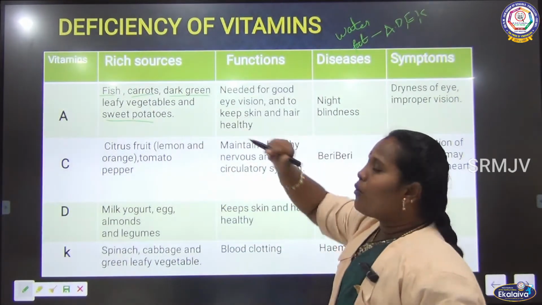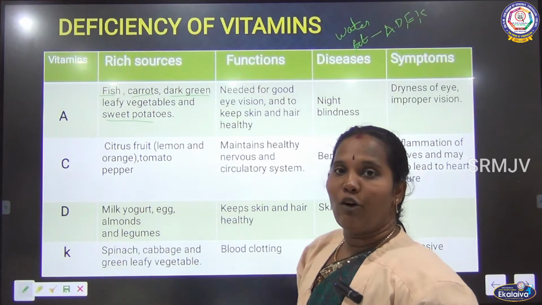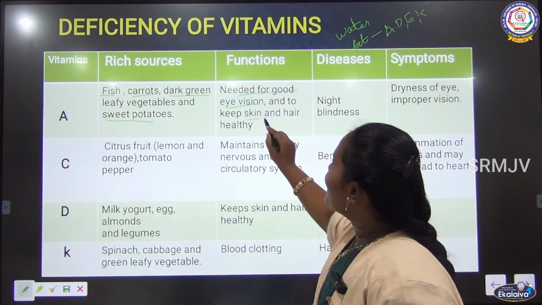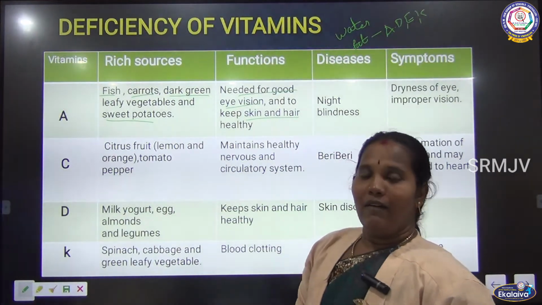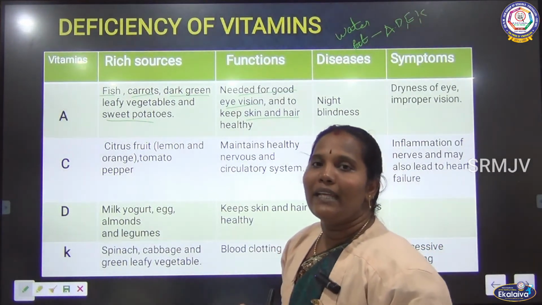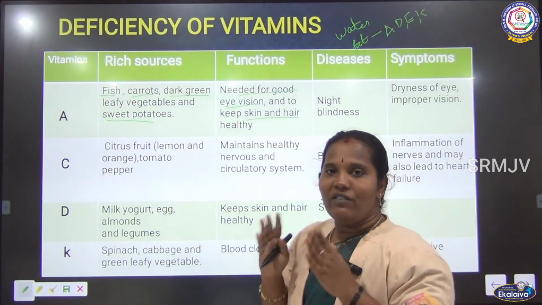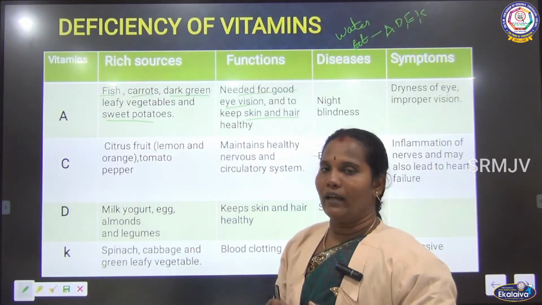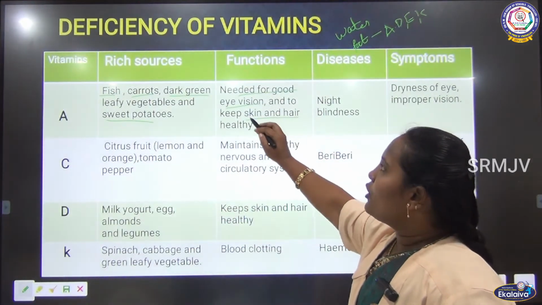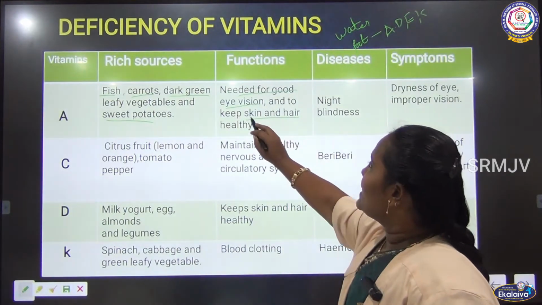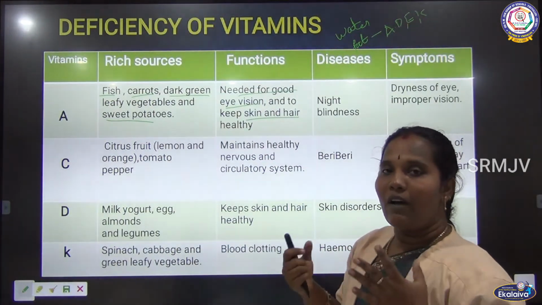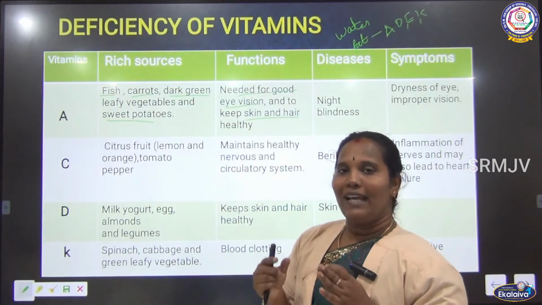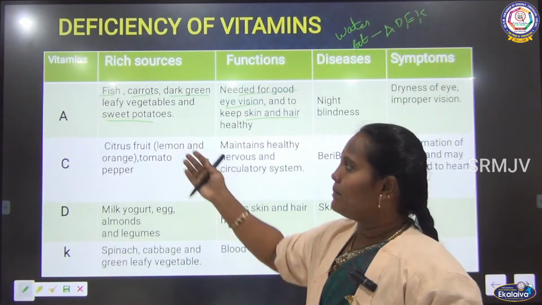What are the functions of vitamin A in our body? It is needed for eye vision and to keep our skin and hair healthy. Vitamin A is very important for healthy vision. If you are having any eye problem, it is a lack of vitamin A. If you are having hair fall, it is also a lack of vitamin A. Healthy skin and healthy hair are also given by vitamin A.